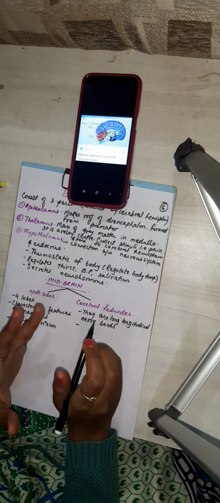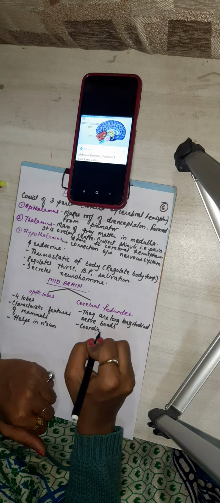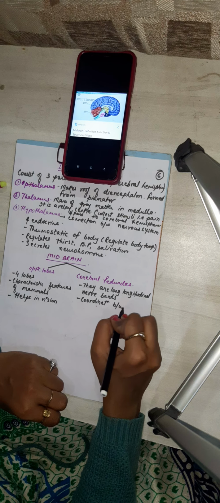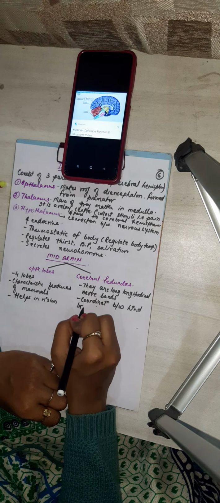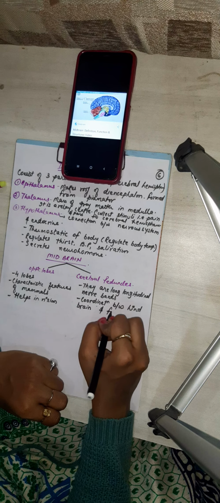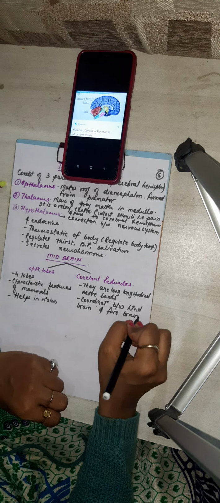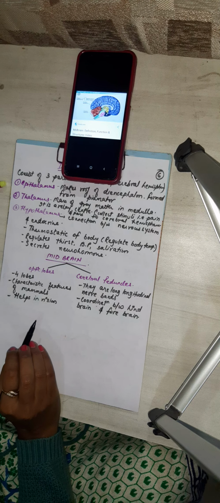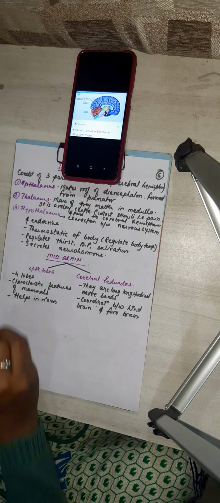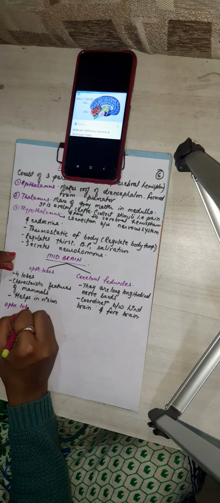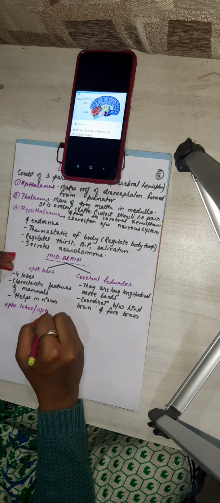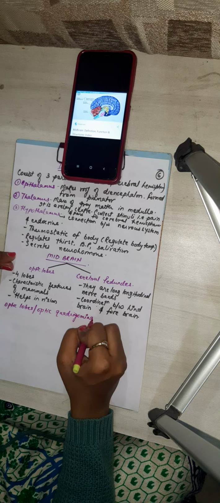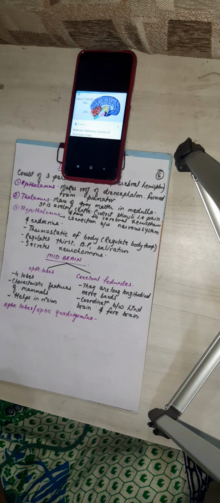It maintains coordination between the hindbrain and forebrain. So the midbrain has optic lobes, or you can say optic quadrigemina, and cerebral peduncles.